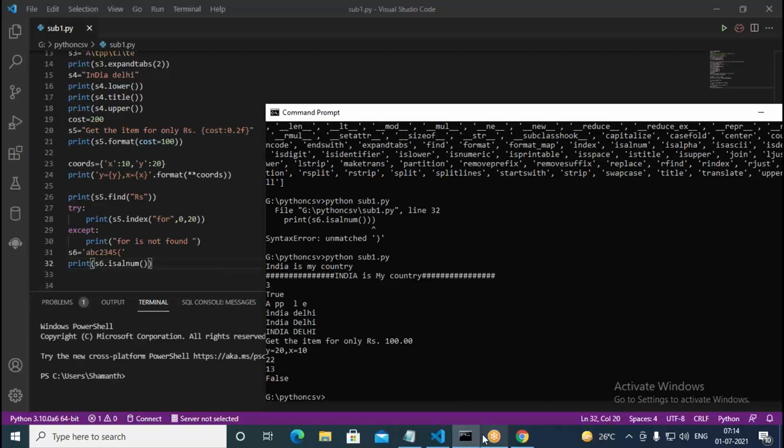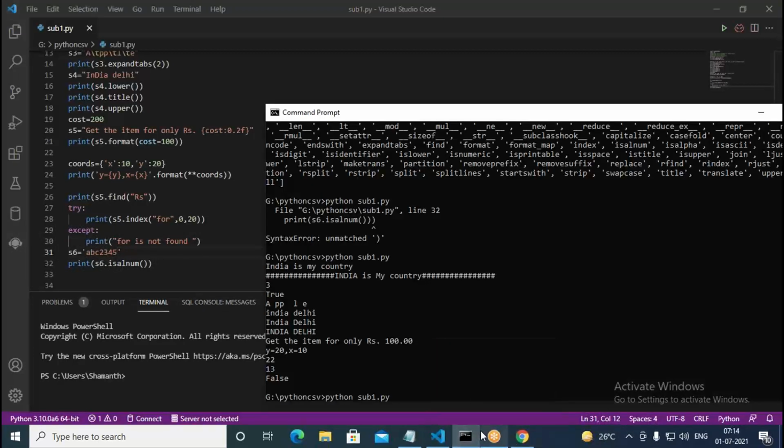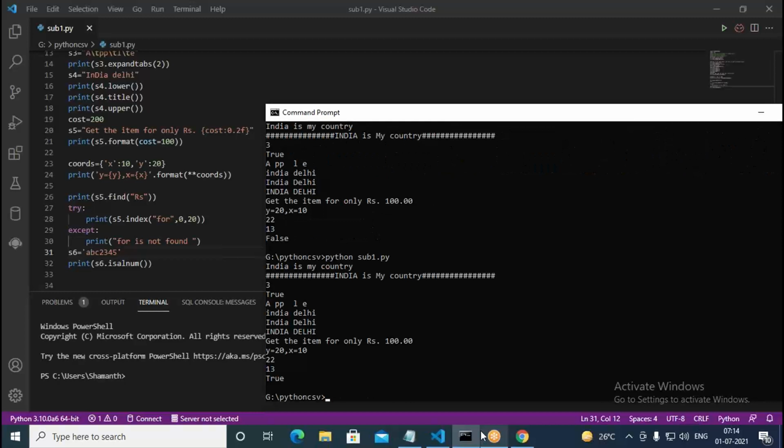Now false, it says. It's not alphanumeric because you have another character in this. Now we go with this and try to run again. This time it says true because it's alphanumeric. You have A, B, C, then 2, 3, 4, 5. Both alphabets and numbers you have. Therefore, that is an alphanumeric string.